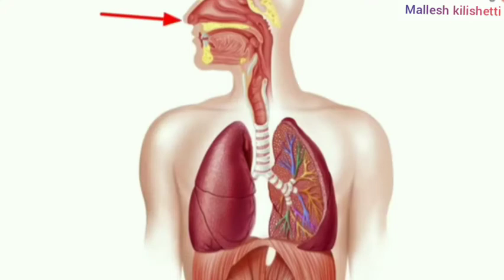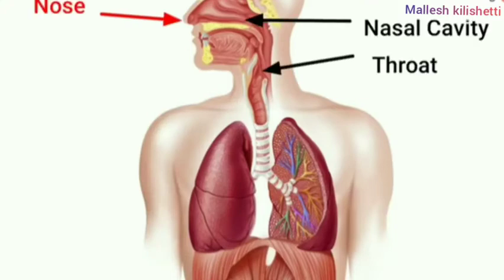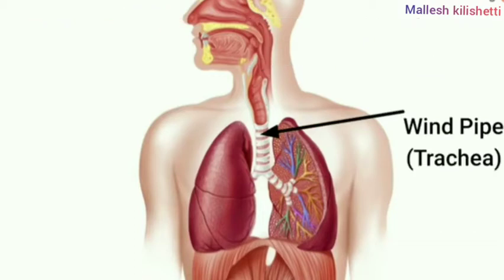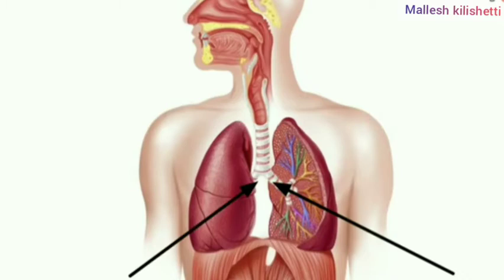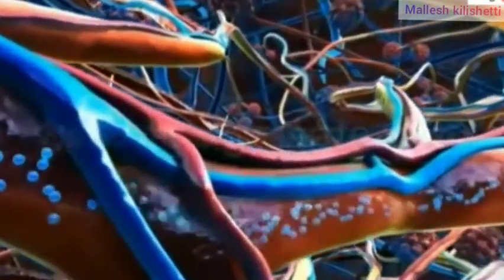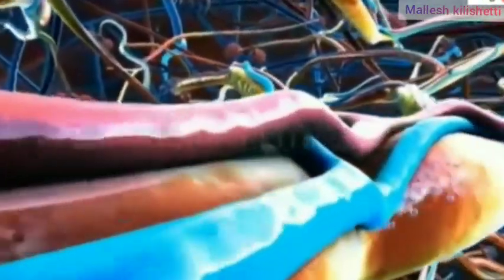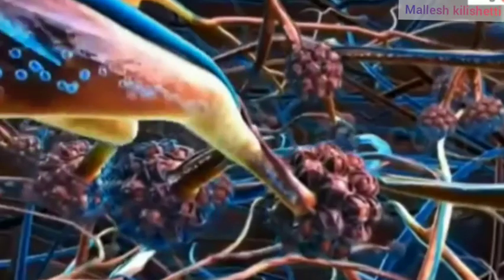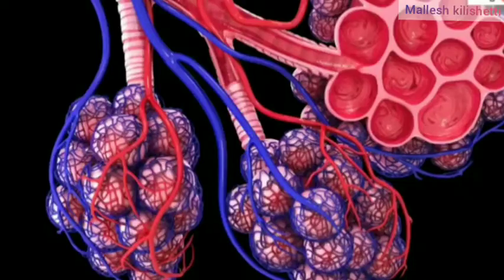Respiration proceeds through the nose, nasal cavity, throat, windpipe or trachea. Next, the bronchi, which divide into two parts. Next, bronchioles and alveoli. The trachea and bronchi are like a tree, divided into small branches. In this way air passes through the bronchioles. They would measure nearly 2400 kilometers if you took them outside.